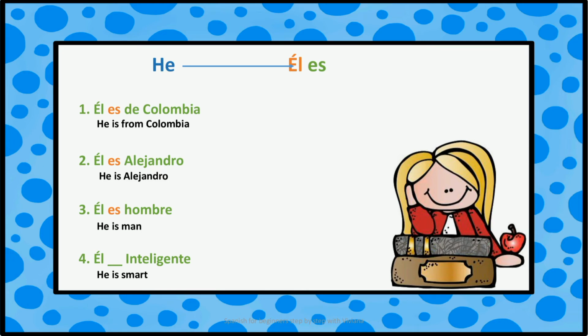Él es hombre. He is man. I use él es because I am talking about the essence of him. Él es inteligente. He is smart. I use él es because I am talking about the characteristics of him.